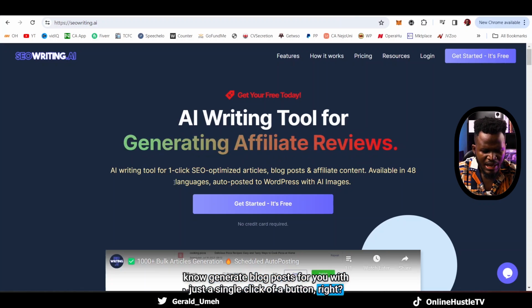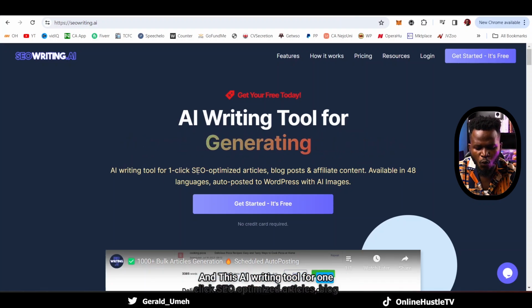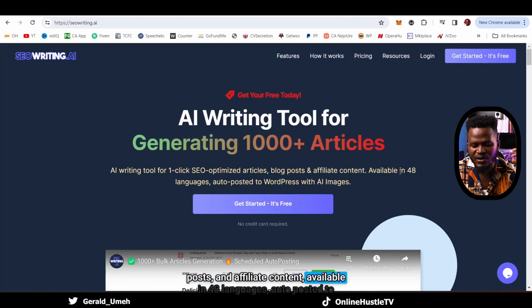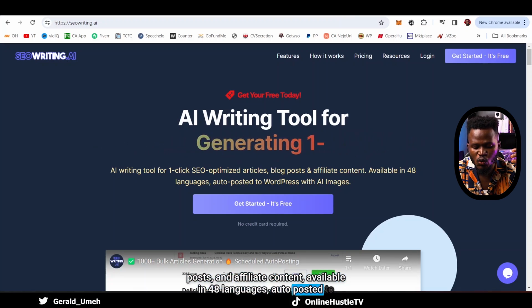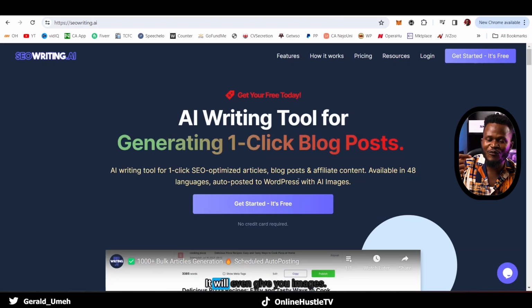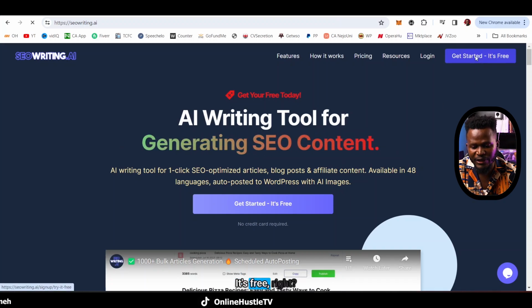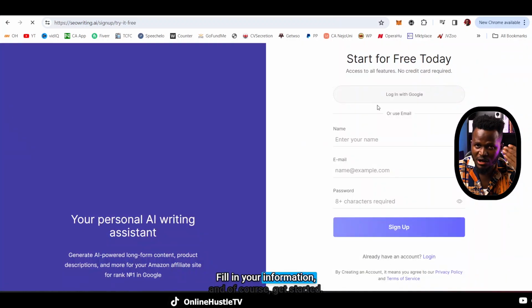of a button, right? It's an AI writing tool for one-click SEO optimized articles, blog posts, and affiliate content, available in 48 languages, auto-posted to WordPress with AI images, right? We will even give you images. So what you need to do is come here and click on Get Started. It's free, right? Fill in your information and of course get started.